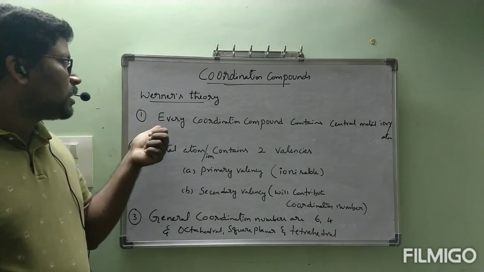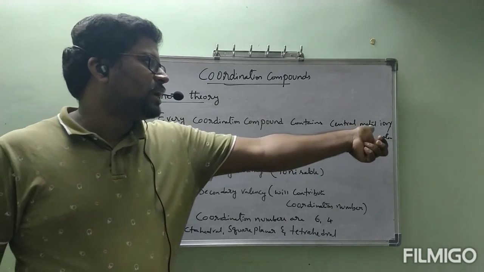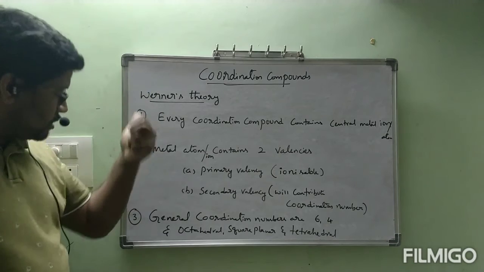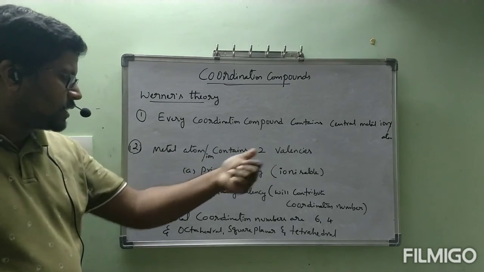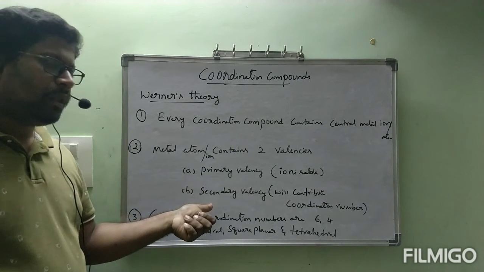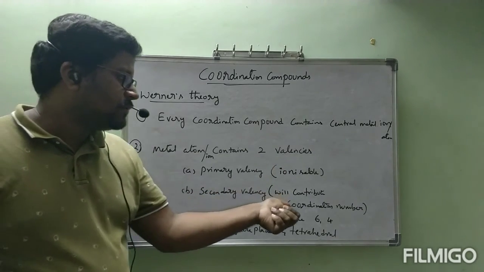First, every coordination compound contains a central metal ion or atom. Second, the metal atom or ion contains two valencies: primary valency and secondary valency. Primary valency is ionizable. Secondary valency will contribute the coordination number.